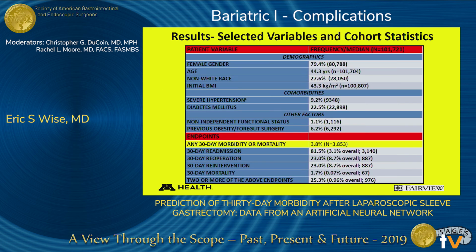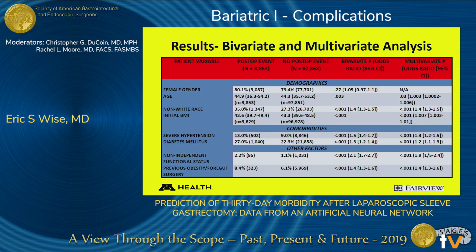So the variables here are listed on the left. Again, we use demographics, two principal comorbidities as defined by the MBSAQIP, as well as functional status and whether it was revisional surgery, with our composite endpoint shown below with a rate of approximately 4%. We then performed bivariate and multivariate analyses to see which of those, among those 8 variables, were predictive or were significantly associated with our 30-day endpoints.